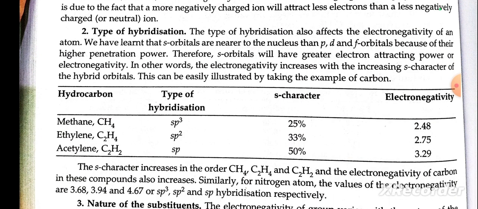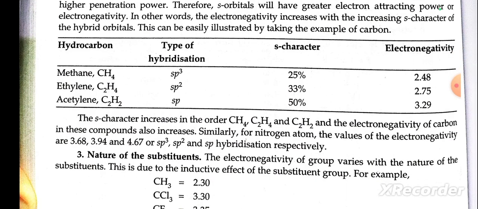Type of hybridization. The type of hybridization also affects the electronegativity of an atom. We have learned that the s orbital is nearer to the nucleus than the p, d, f orbitals because of its higher penetration power. Therefore, the s orbital has greater electron attraction power, or electronegativity. In other words, electronegativity increases with the s character of the hybrid orbital.